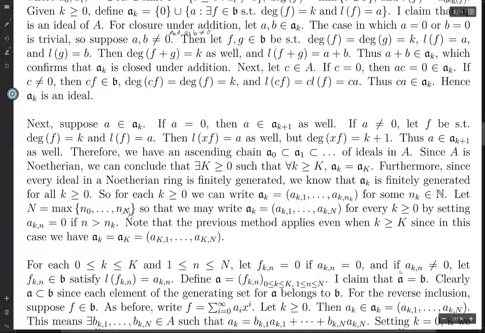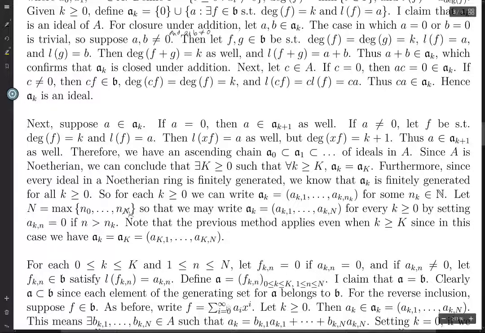And the only reason I added in this stuff is because, by choosing capital N uniformly, some of these a_{kn}'s might be 0. And that's fine. We just set the corresponding polynomial to be 0.